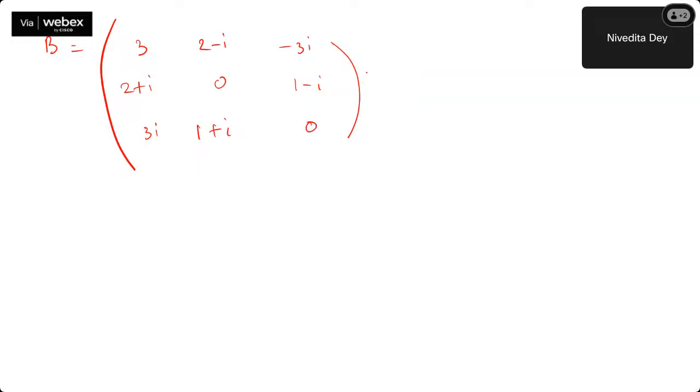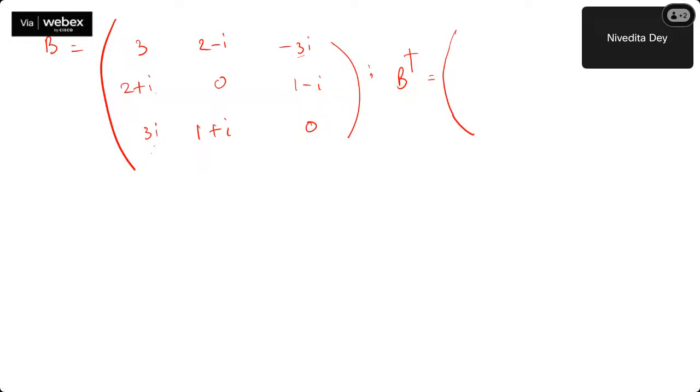Okay, great. So it's just to calculate B dagger. So for row and column, first put the transpose, change it. So your 2 minus i will now come here. Minus 3i will come here. 3i will go here. So A11 will be 1, 1.